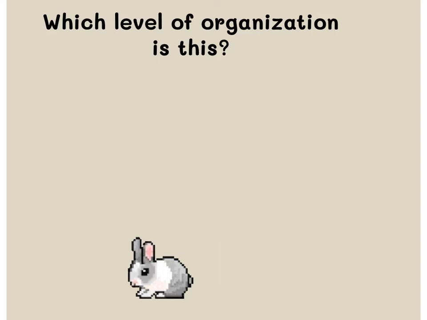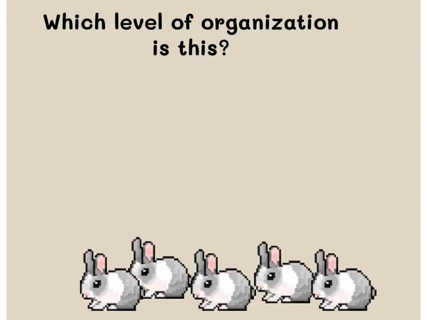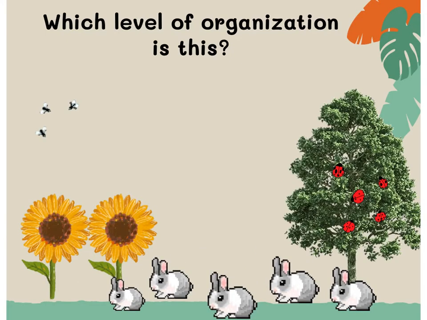All right, now we're going to practice the information we just learned. So we're going to practice those levels of organization. In this picture, what level of organization do you see? If you said an individual, you are correct. Okay, now what level of organization would this be? If you said population, you are correct. Okay, now we have multiple populations of living things together. If you said community, you are correct.